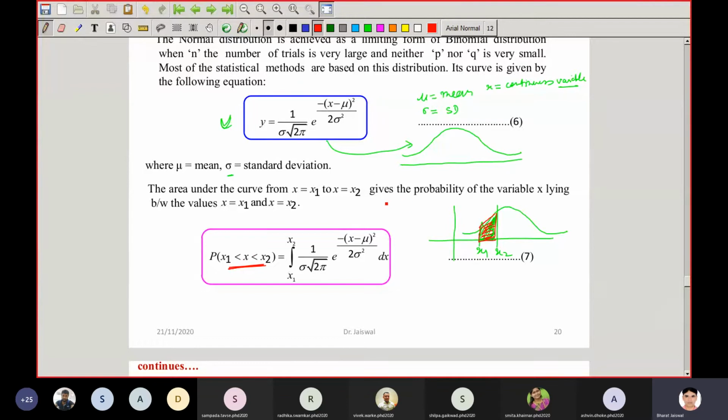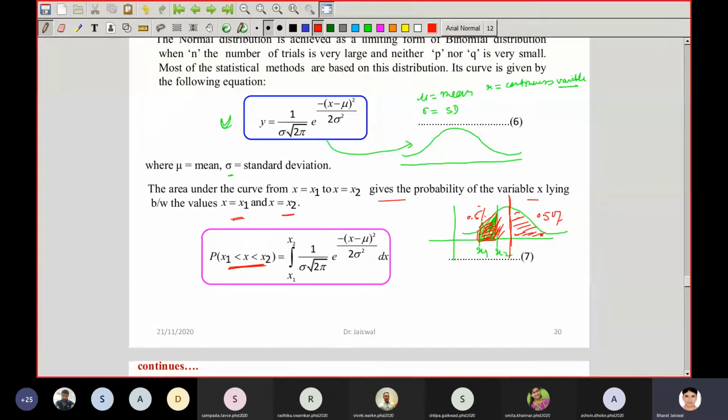This is the probability that gives you the variable which lies between two values, x equal to 1 and x equal to 2. In the middle, the area divides into 0.5 and 0.5 on either side. The entire area is taken as 1, and if you divide from the middle, you get the same area on both sides. The table is given for positive values, not negative values.